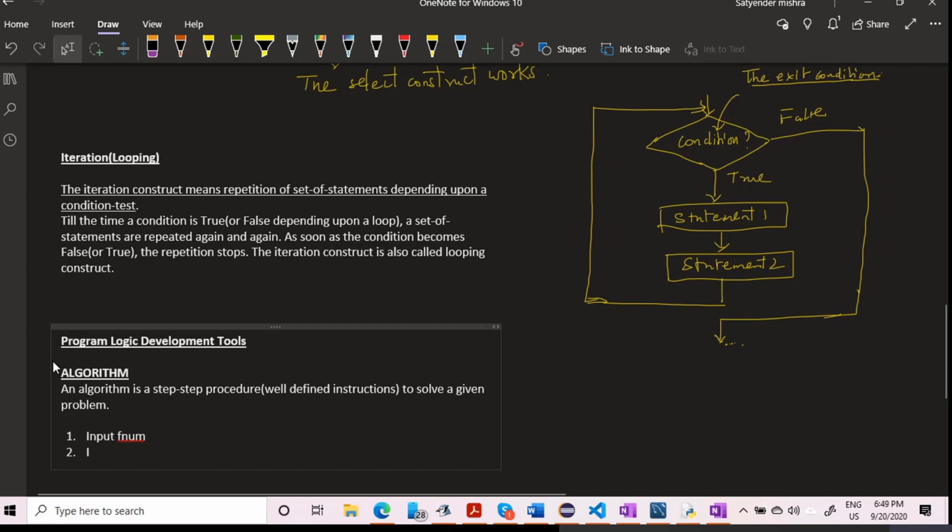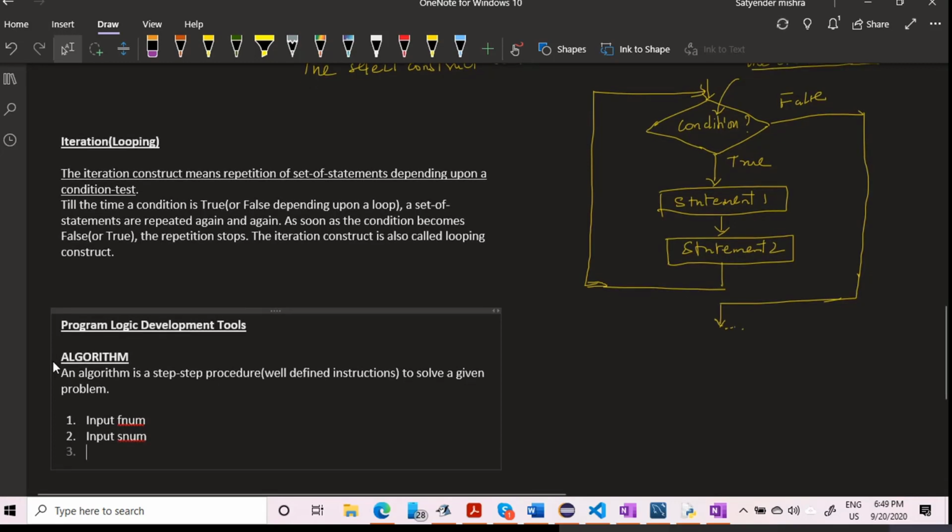Then I'm going to input the second number, input S num. Now I have to store the quotient, so Q is equal to F num divided by S num.